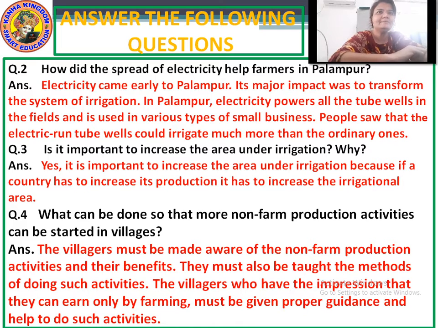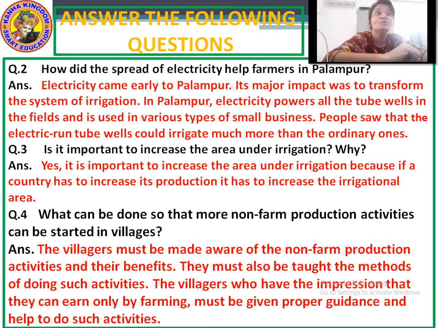So the answer is, the villagers must be made aware of the non-farm production activities and their benefits. Now what can be done so that non-farm production activities can be started in the villages?